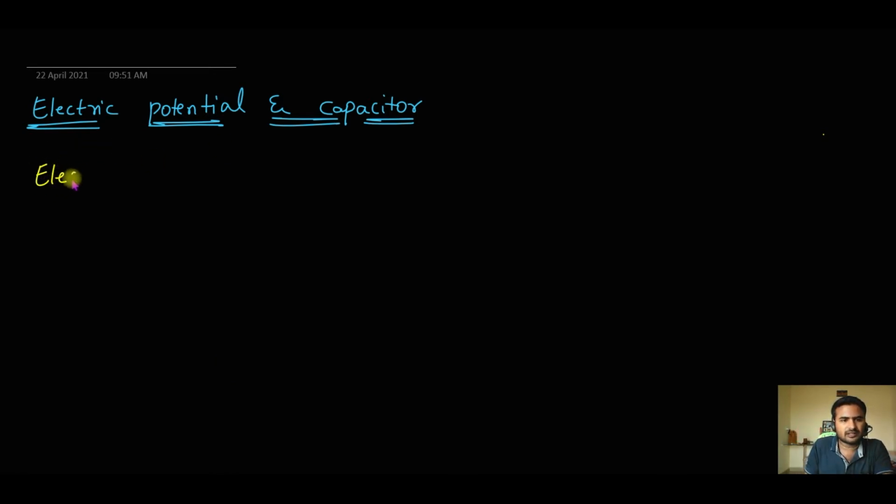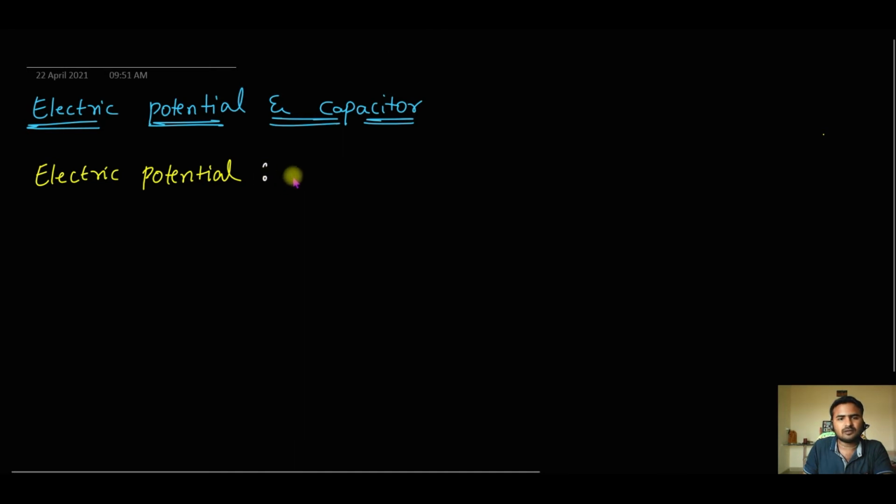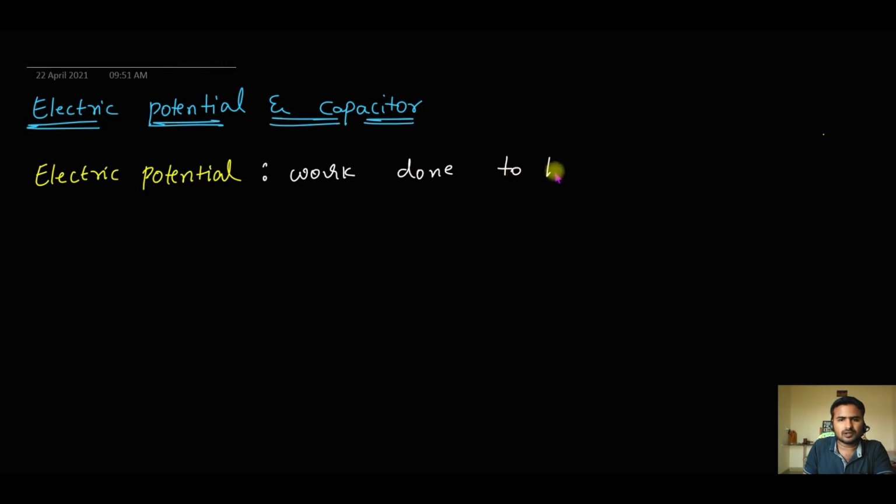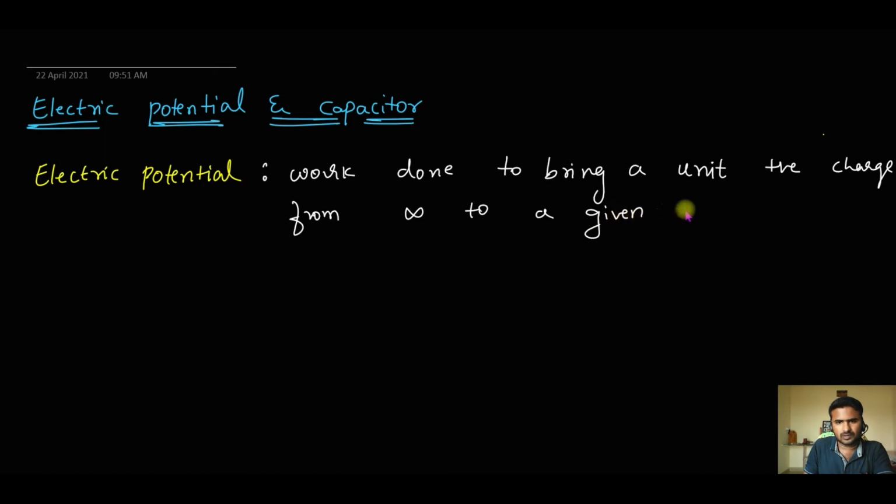First thing is electric potential. So what is electric potential? It is nothing but the work done to bring a unit positive charge from infinity to a given point. That is called the potential at that point.